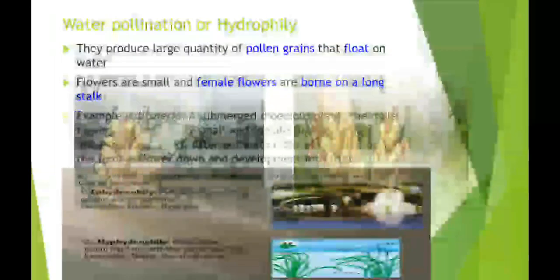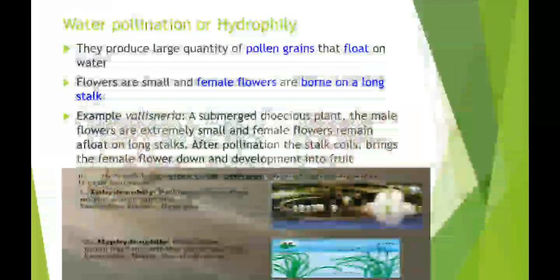The second terminology is hydrophily. Hydrophily means when the pollen grains are transferred through water. It means water acts as a mediator. Such flowers also produce pollen in a large quantity because some of the flowers float on the surface of water, and the pollen grains can also float on the surface of water.